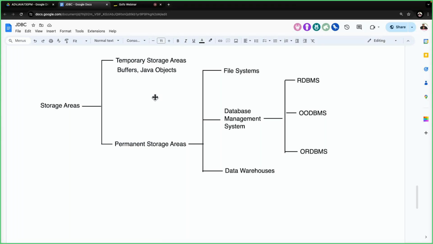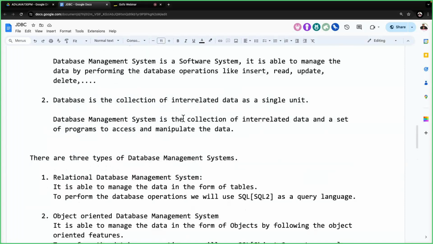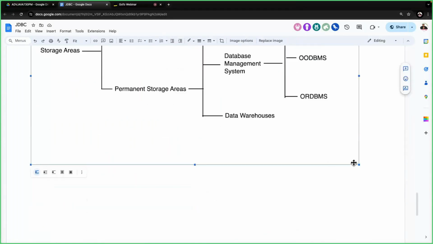SQL2 is used in RDBMS. OQL is used in object-oriented database management systems, and SQL3, which is SQL2 plus OQL, is used for object relational database management systems. Up to this part we completed in the last class. Database and database management systems, the total introduction part we understood.